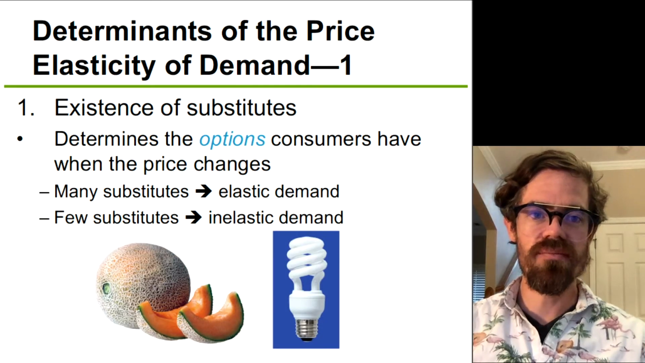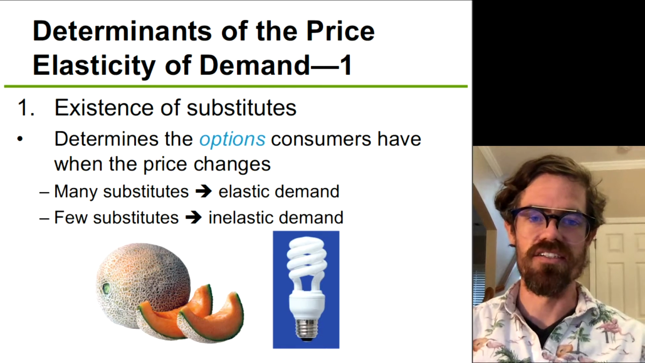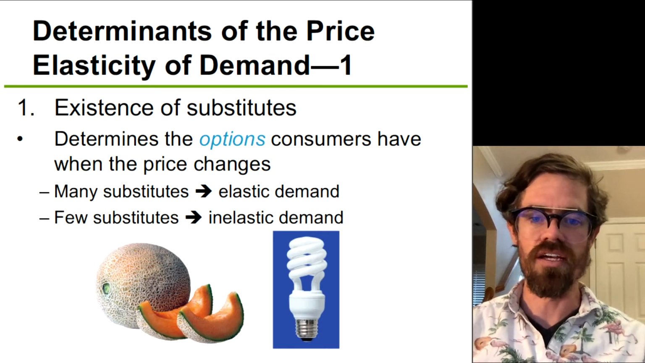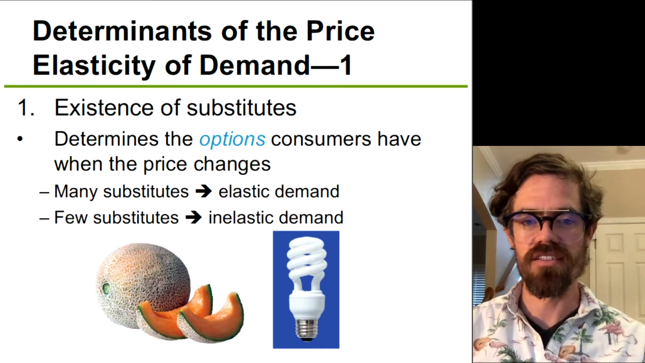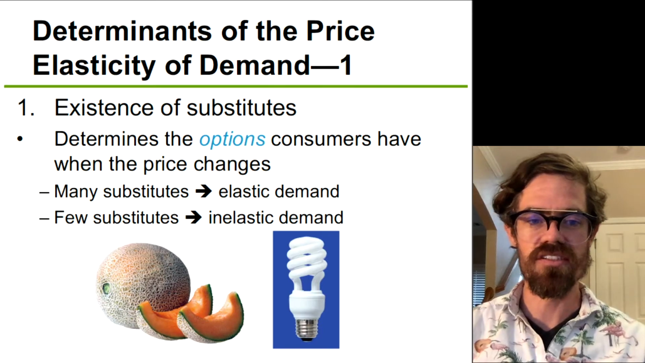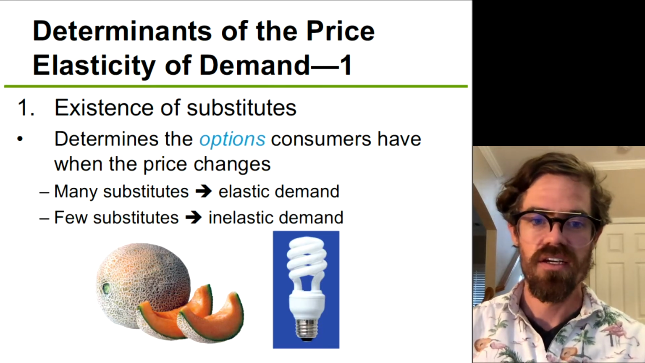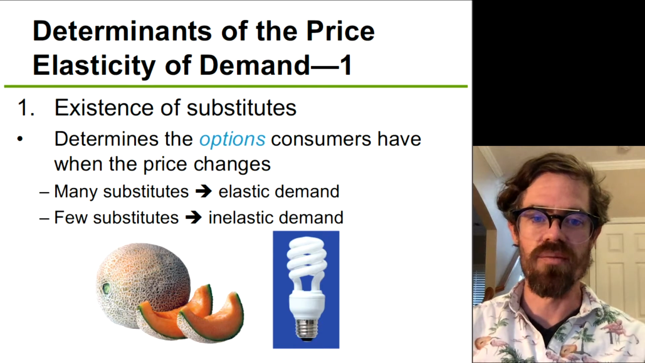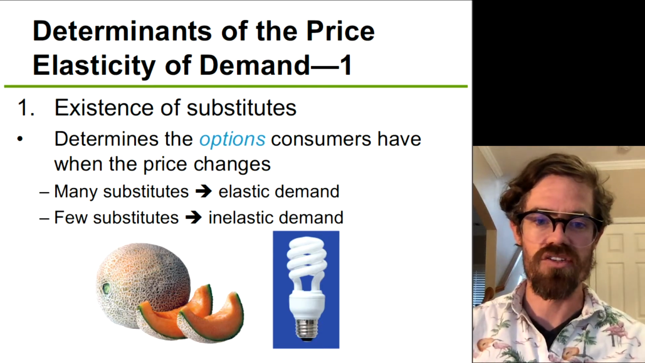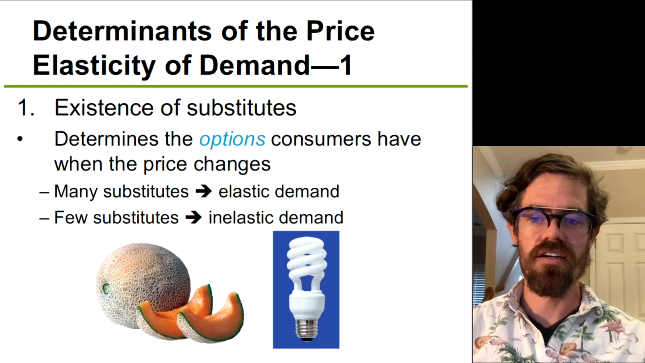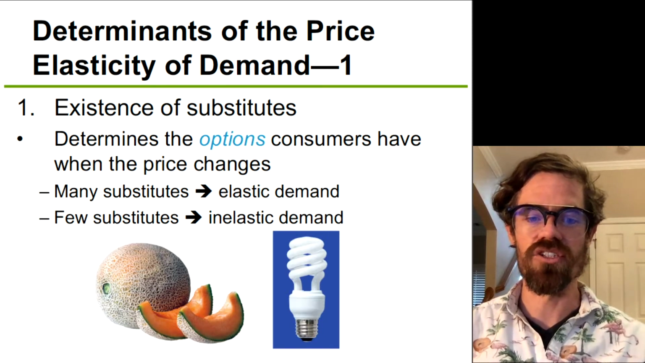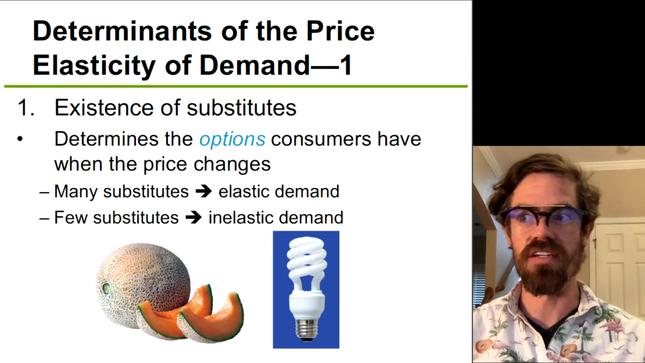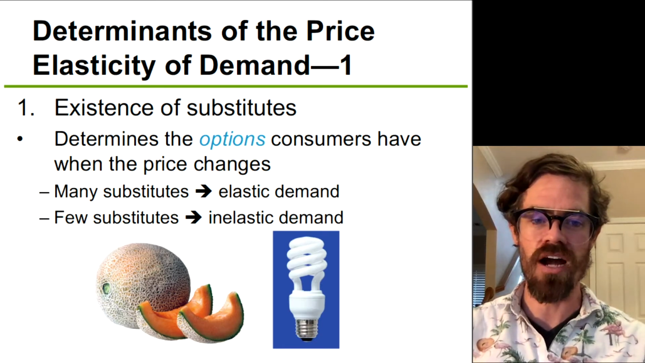All right. So, what are some of the determinants of price elasticity of demand? What makes an item more or less responsive to price changes? One of the things that determines responsiveness is the existence of substitutes. In other words, the number of options that consumers have when a price changes. So, if the good has a lot of substitutes, that means that consumers, buyers can be more responsive to price changes because they have more alternatives, more other options, right?